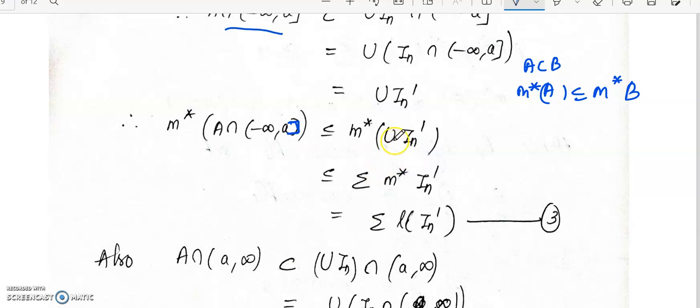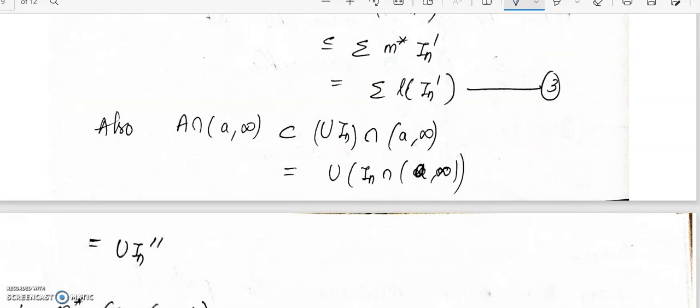So since it is countably subadditive, M star of union I n dash will be less than or equal to summation M star I n dash, and since the I n are intervals, this will be equal to the summation of length of I n dash. Call this equation 3. The same way you can do it for the interval A intersection open interval A to infinity.